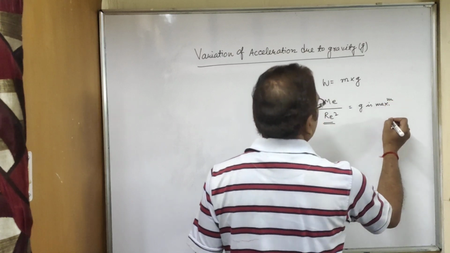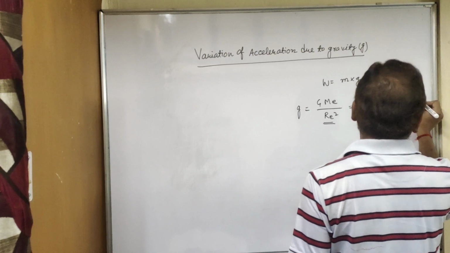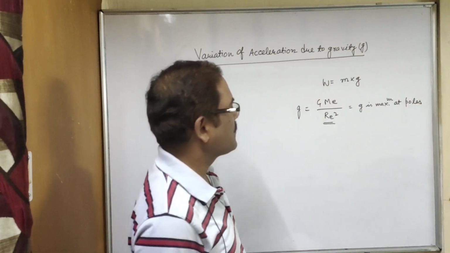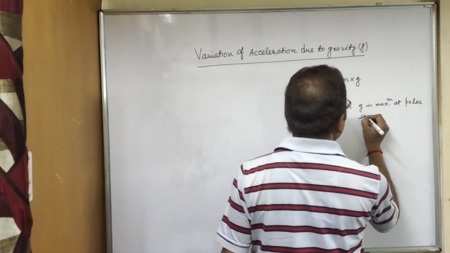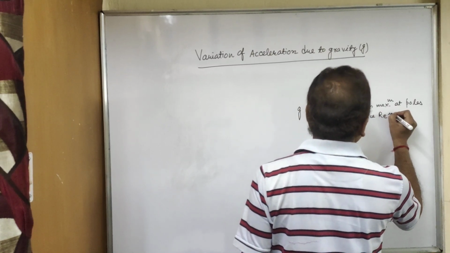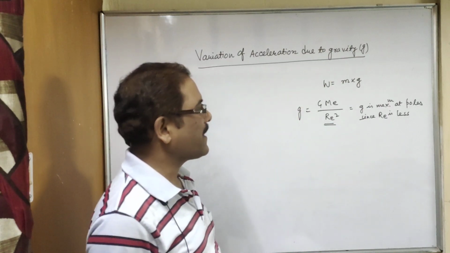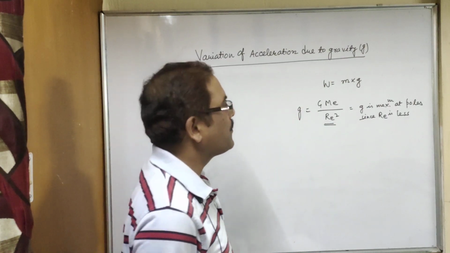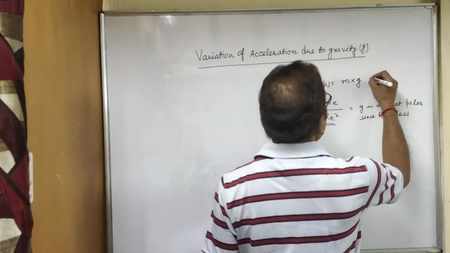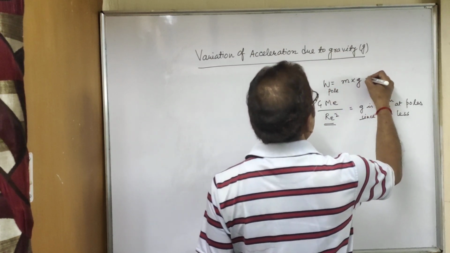g is maximum at poles, since R is less. So if g is maximum, then at the poles the weight will be more.